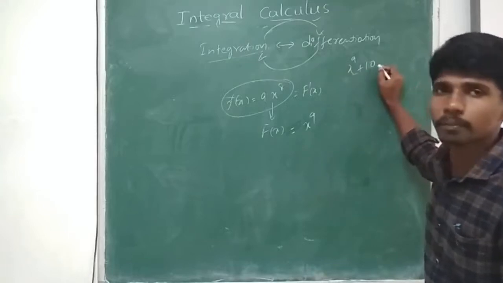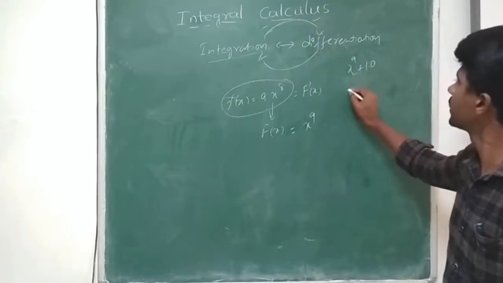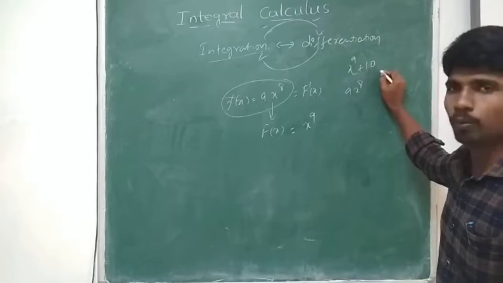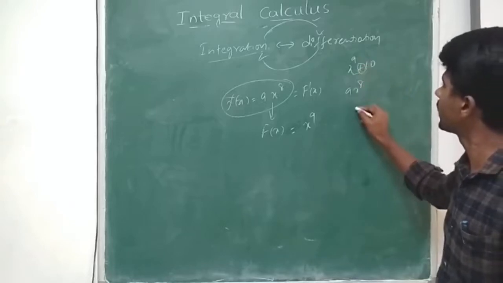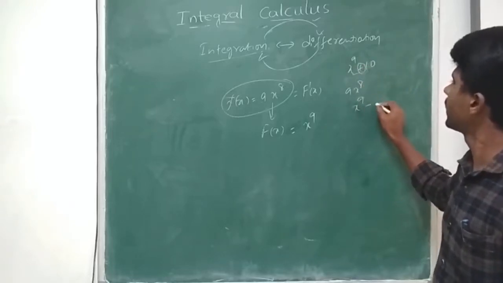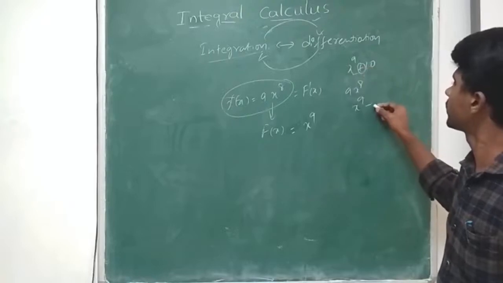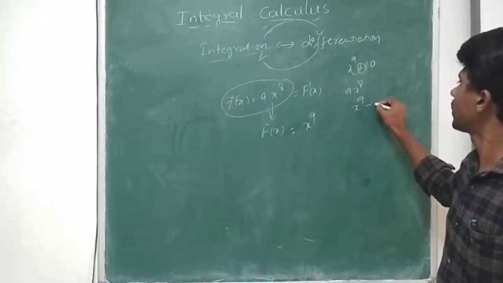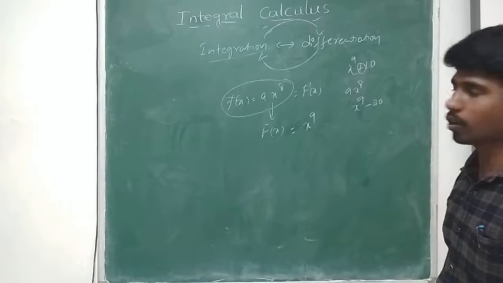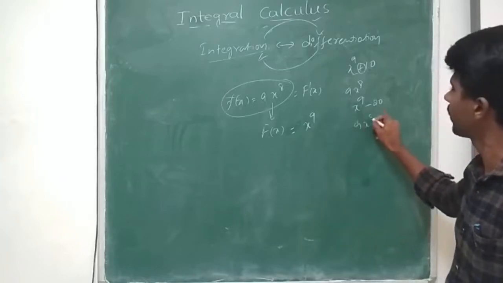Derivative of x to the power of 9 plus 10. Obviously it is 9 into x to the power of 8. Why did you take minus, sir? I'll take x to the power of 9 minus, sorry, you took plus, I'll take minus, x to the power of 9 minus some 20. It's a constant. Again I get 9 into x to the power of 8.